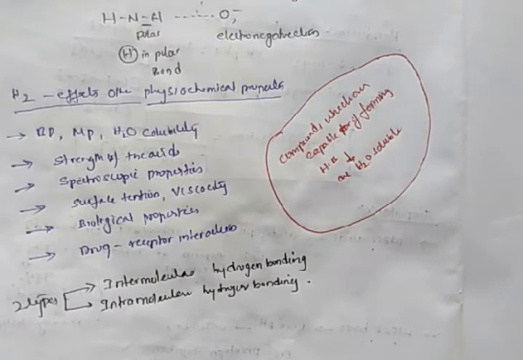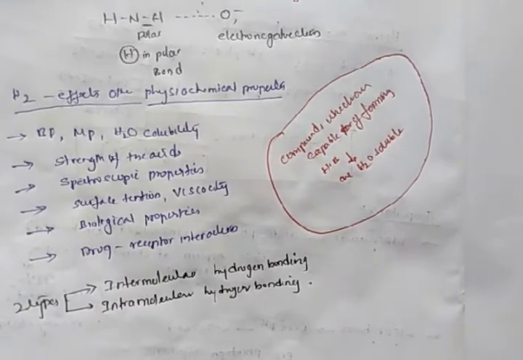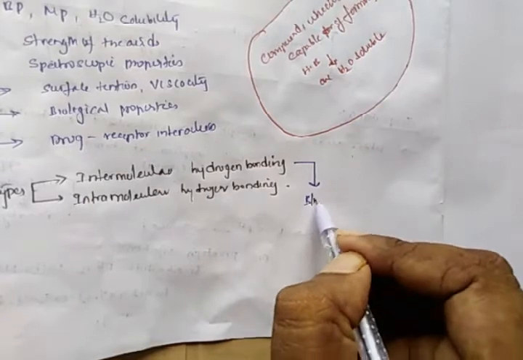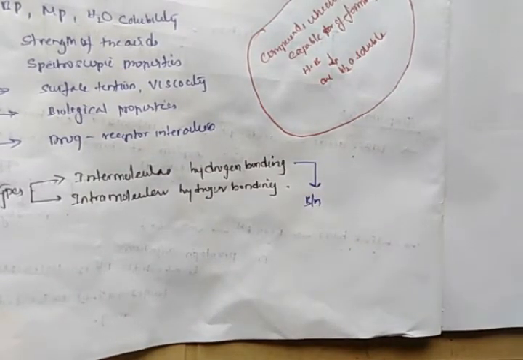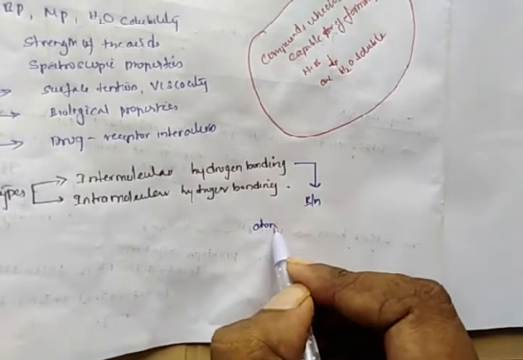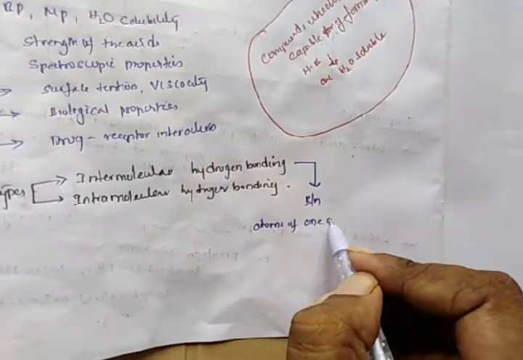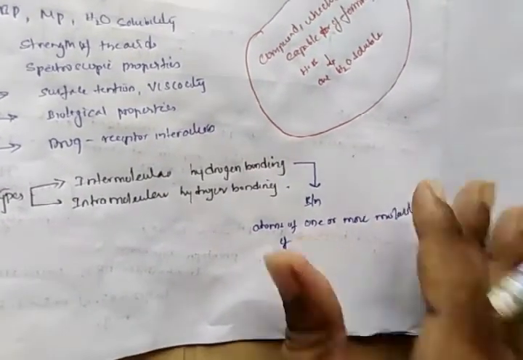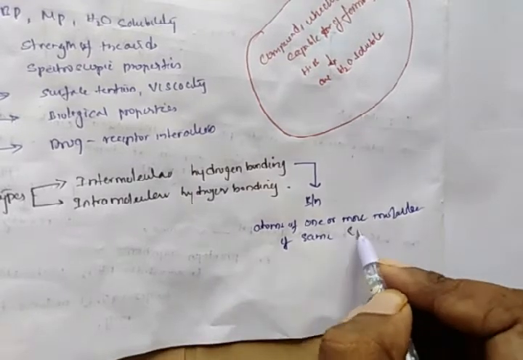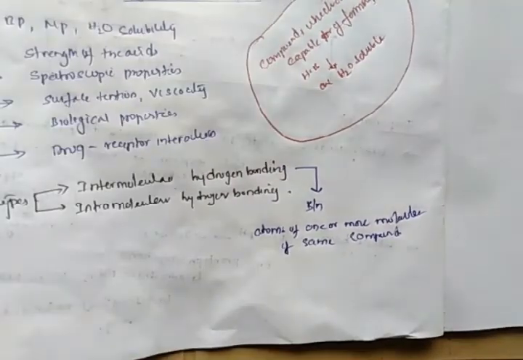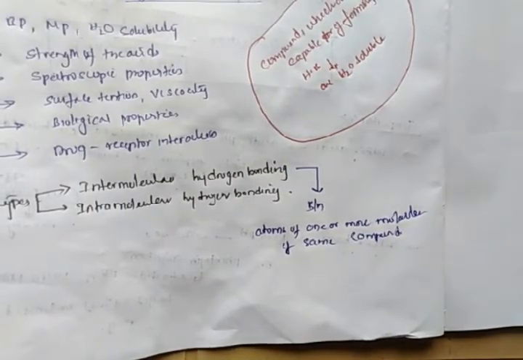This intermolecular hydrogen bonding generally occurs between atoms of one or more molecules of the same compound.